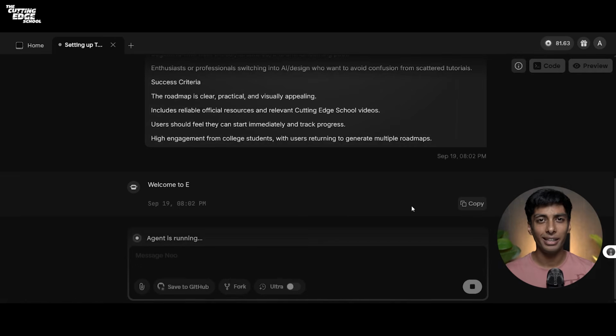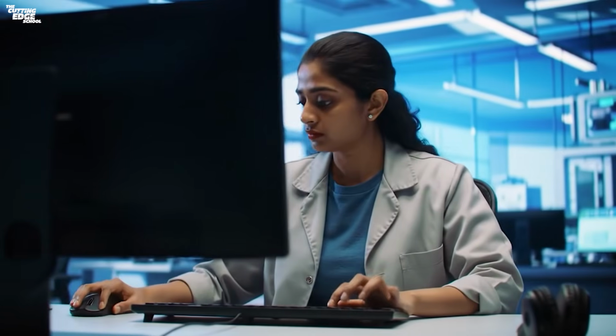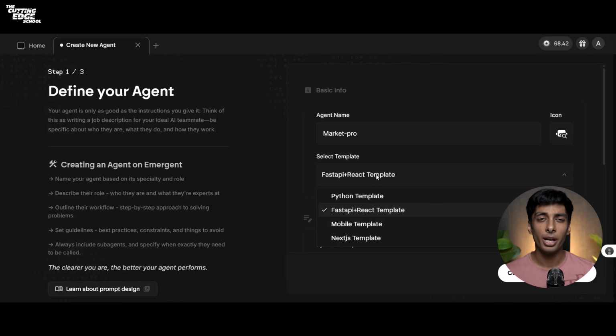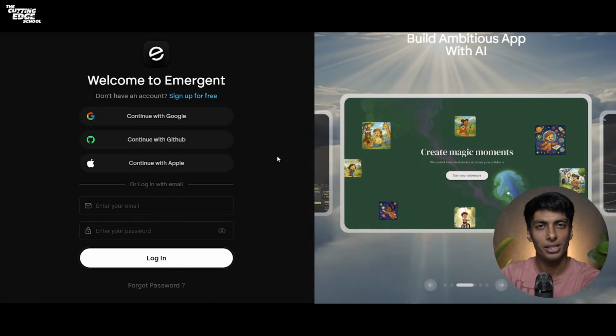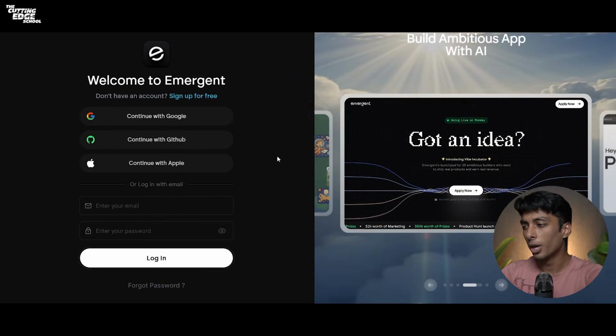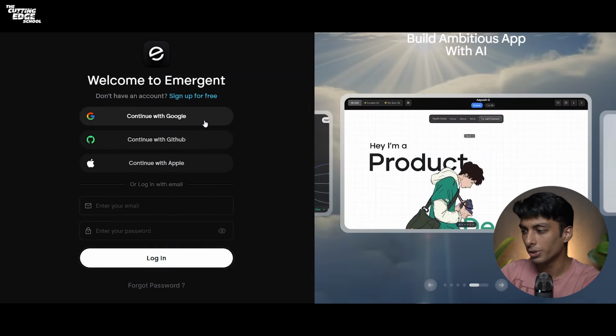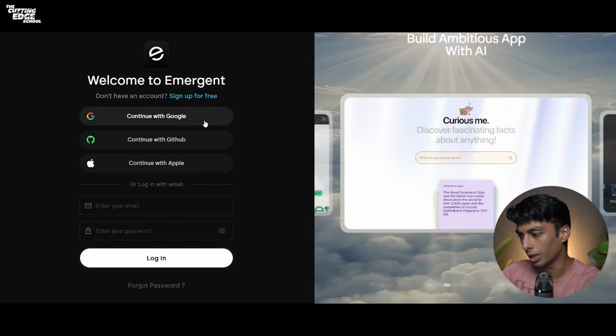Hi everyone. Now that Ansh has already covered the basics for you, I'll teach you exactly how you can use Emergent. I know that each one of you has a brilliant unicorn startup idea that you have always wanted to build, but the only thing stopping you was technical development. Well, today, using Emergent, you can make it live. For that, simply head over to emergent.sh. As soon as you open emergent.sh, you will be prompted to sign up using Google, GitHub, or your Apple account.